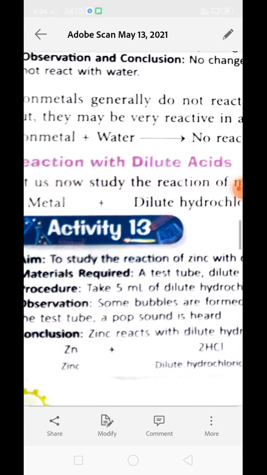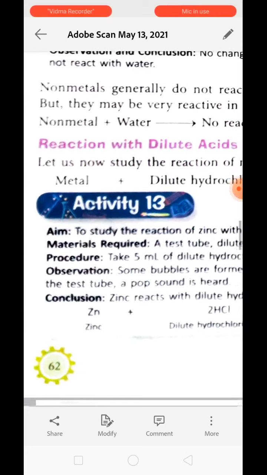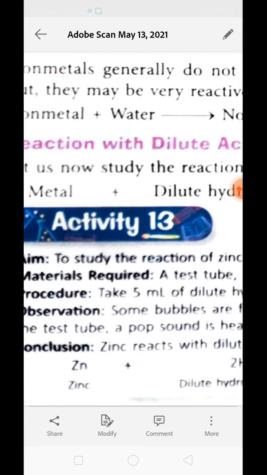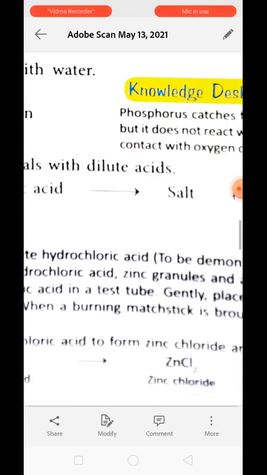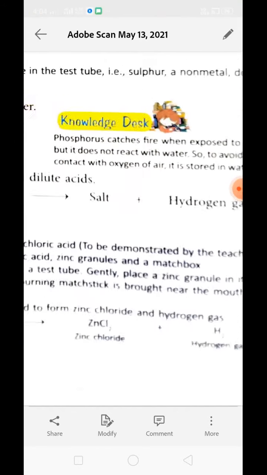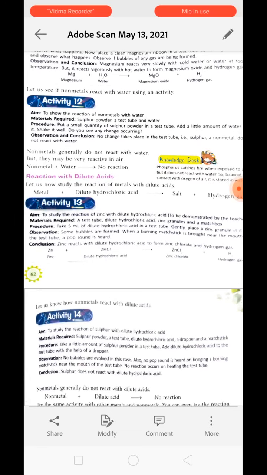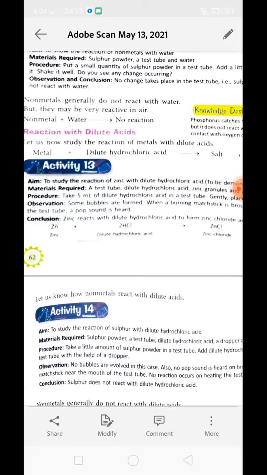Understand? Now next is reaction with dilute acid. See, when a metal reacts with acid, it forms salt and hydrogen gas. This is the general formula that you have to learn: metal plus hydrochloric acid, or any acid, is equal to salt plus hydrogen gas. This can be easily understood by activity number 13, about the reaction of zinc with hydrochloric acid.